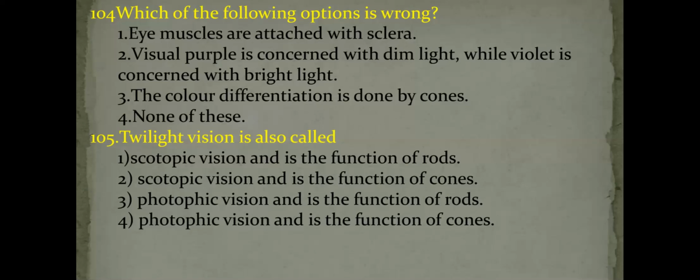Next, twilight vision is also called. Twilight vision is nothing but night vision or scotopic vision. The day vision is called photopic vision. So your night vision, or twilight vision, or scotopic vision is carried out by the rod cells, and photopic vision is carried out by the cone cells. Therefore, the answer is the second option, scotopic vision, and it is a function of cone cells.